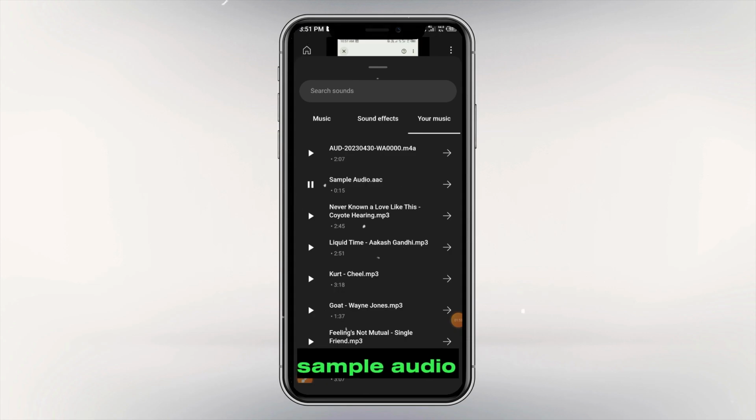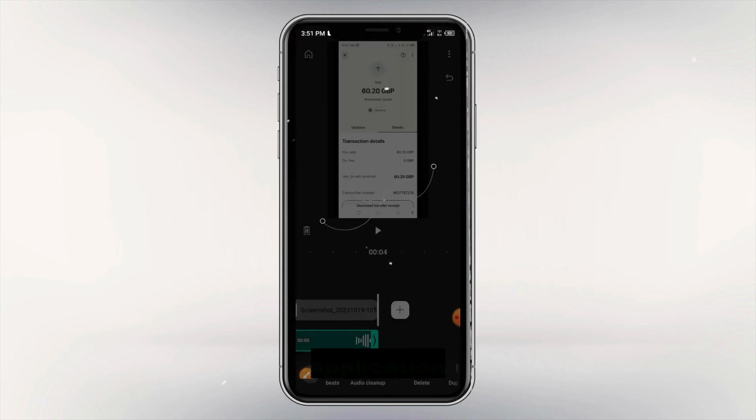Here is my sample audio. In the YT Create application, the audio cleanup function is used to reduce noise. It is a very powerful tool to reduce noise from your audio.